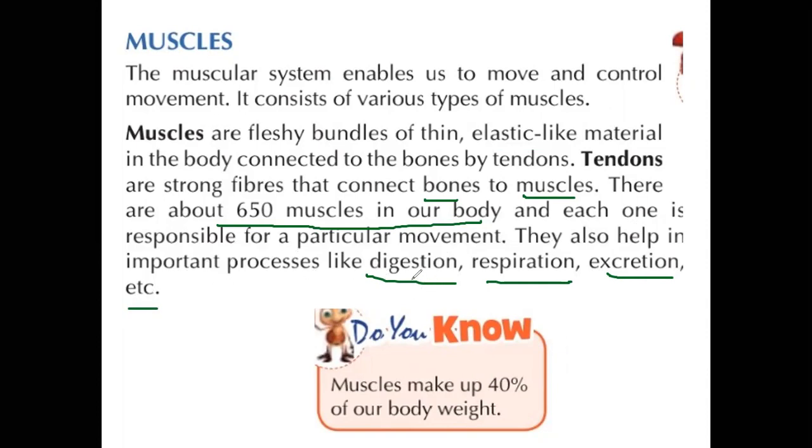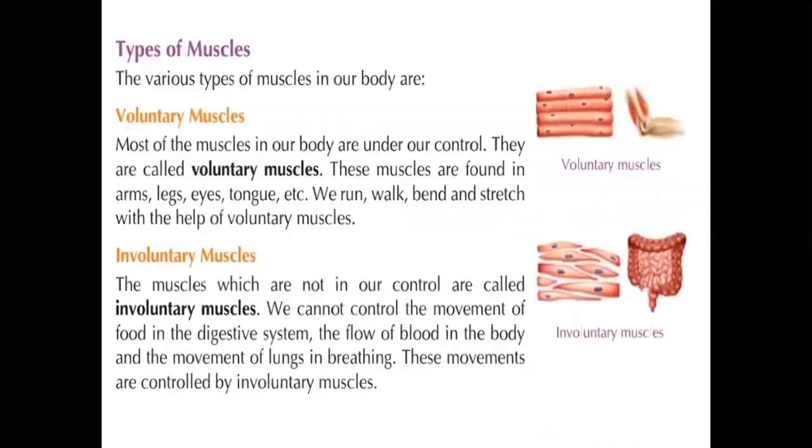In the digestion process, different types of muscles are involved. In the respiration process, different muscles are involved, and at the same time excretion. These are all metabolic activities, and these muscles are helpful for this kind of activity. We have different types of muscles, and majorly we are going to discuss three types here.